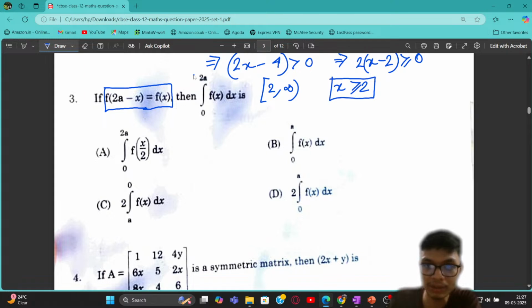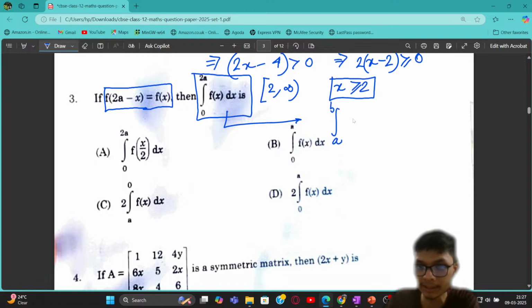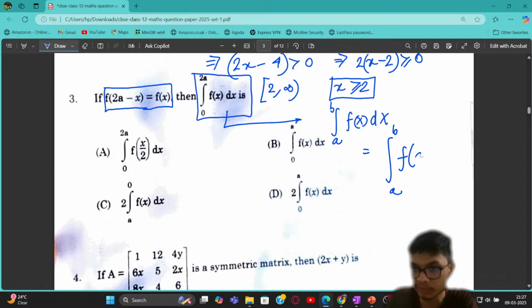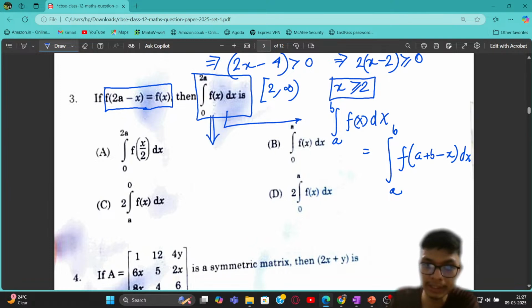So what we try to do is simply apply the King's property. If we have a function f of x integrated within the limit a to b dx, then I can simply write this as the integration from a to b of the function f of a plus b minus x dx, right? So if you apply this form over here, I can write it from 0 to 2a of the function f of 2a minus x dx, right? Which is also a simple equation, right?